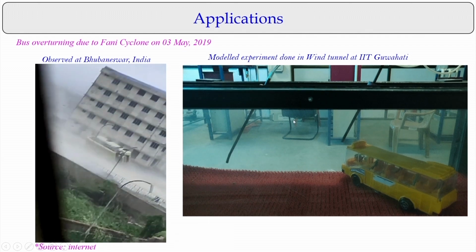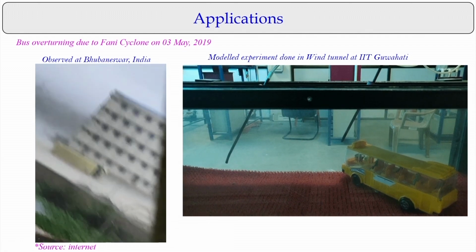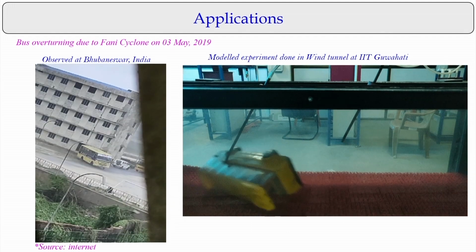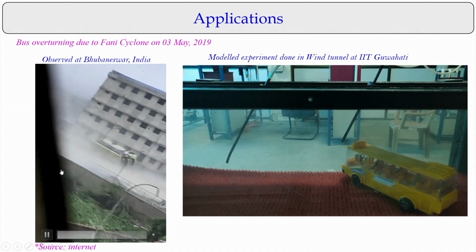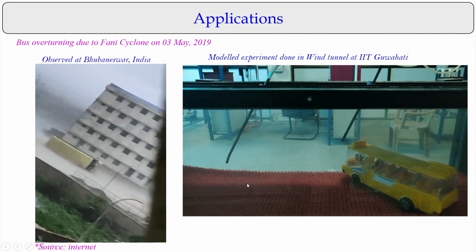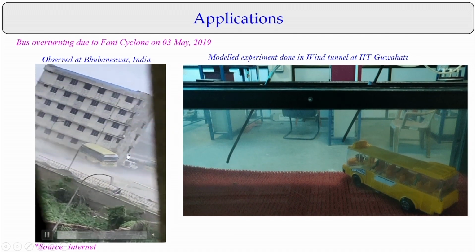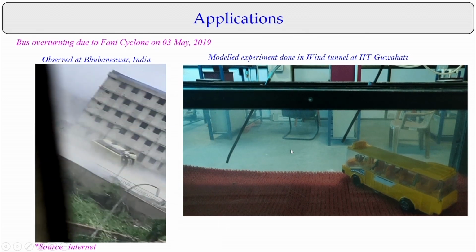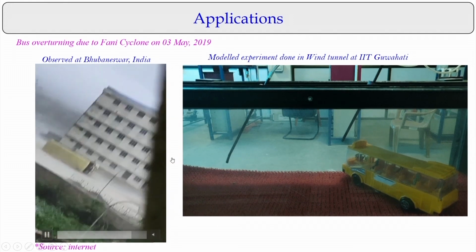This is what we conducted as an experiment in the wind tunnel at IIT Guwahati. As you know, these are full scale models, the prototype, and this is a model. This is the full scale that you get in cyclone storms, and this is what I conducted in a wind tunnel, and we are getting a similar trend.